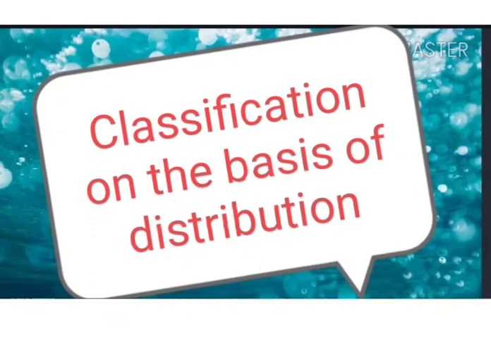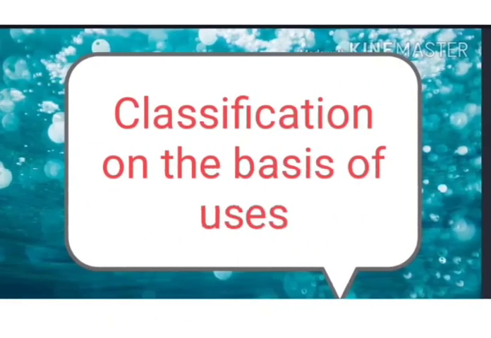Okay, now we are coming to the classification on the basis of uses. Coming to the first point, unused resources. What is the meaning of unused resources? When resources are not in use, they are called unused resources. Deposits of certain materials are known, but they cannot be extracted and used. You see, we know, but we are not able to use them till now.